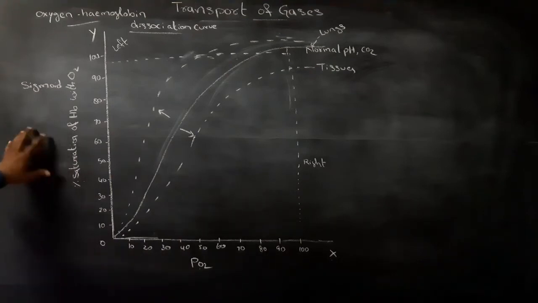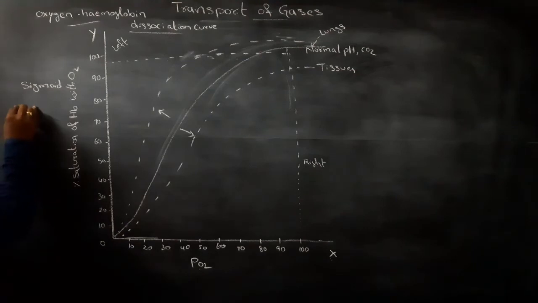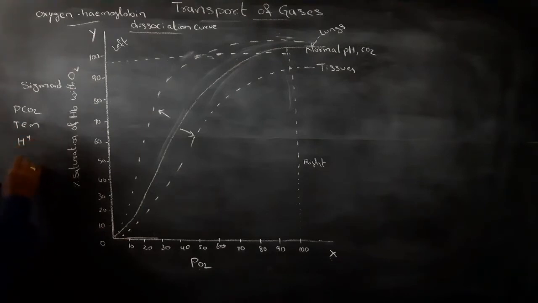These factors are pCO2, temperature, H plus ion concentration, and 2,3-diphosphoglycerate.